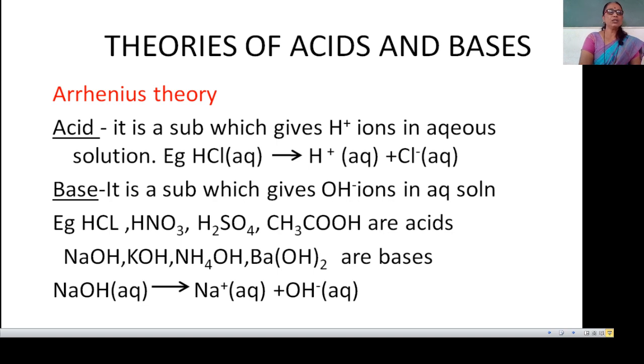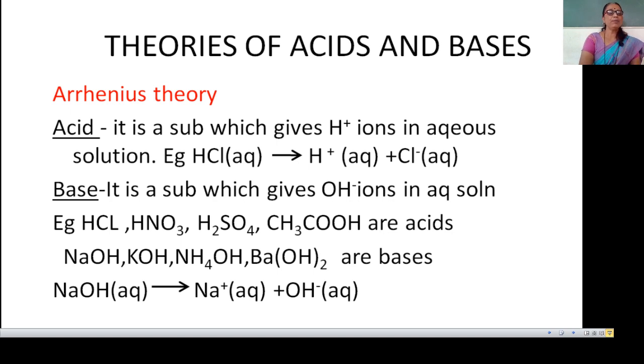But in case of H2SO4, there is H2, which means there are two hydrogen atoms responsible for its acidic character. Hence, H2SO4 is called a dibasic acid. In case of CH3COOH, acetic acid, only the last H from the COOH group is responsible for its acidic character and not these three hydrogen atoms. And hence CH3COOH is also a monobasic acid.